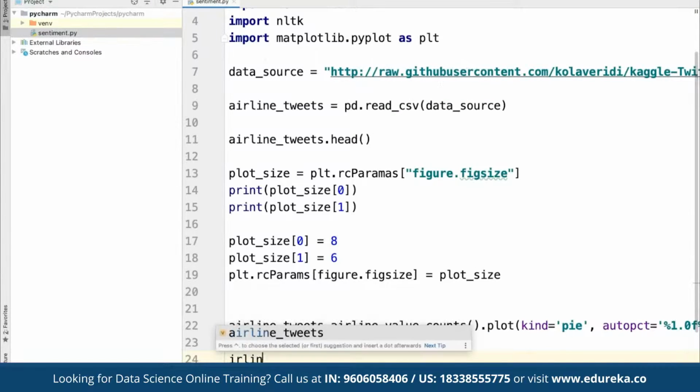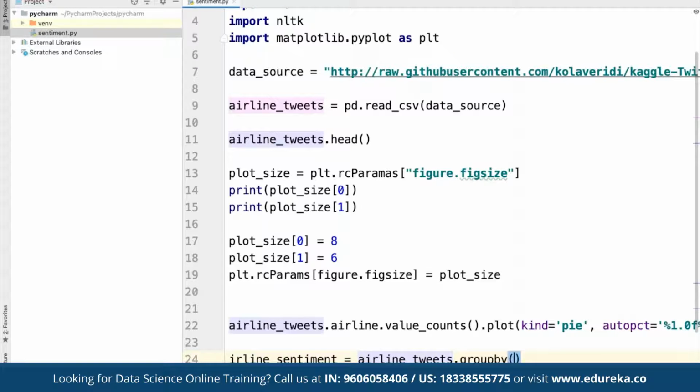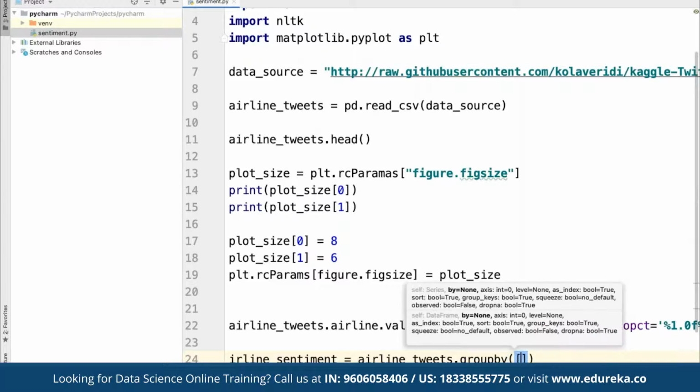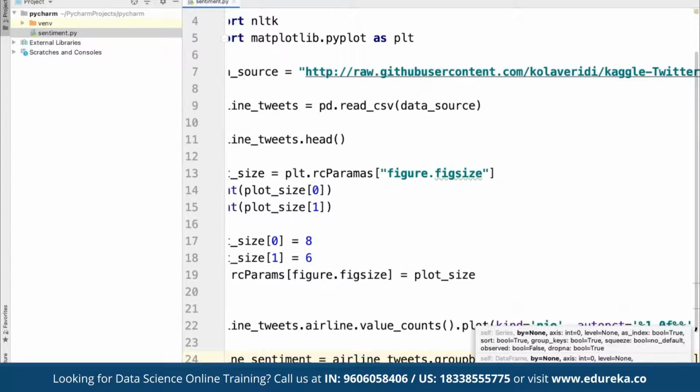So here we can define airline underscore sentiment, and for this we can define airline tweets dot groupby, and in here we can define, suppose, we want to group them by, first of all, the airline, and then by the airline sentiment.